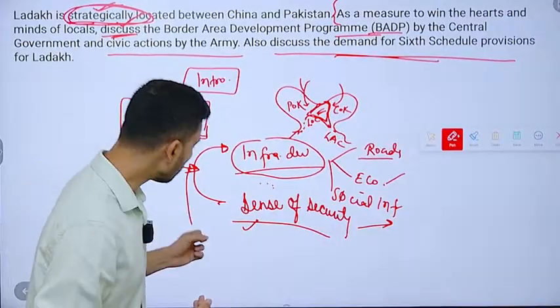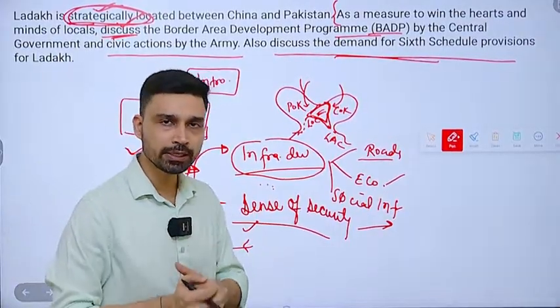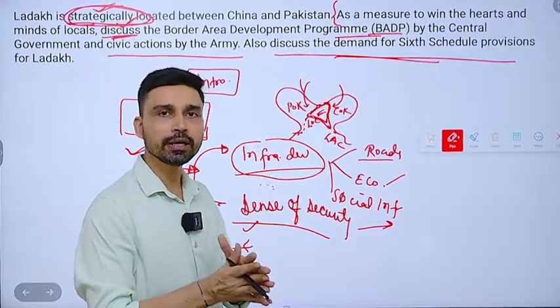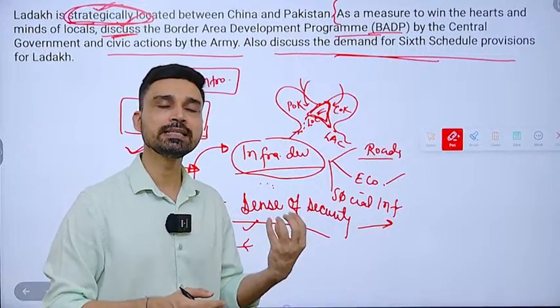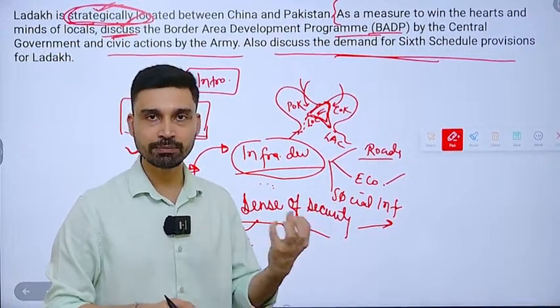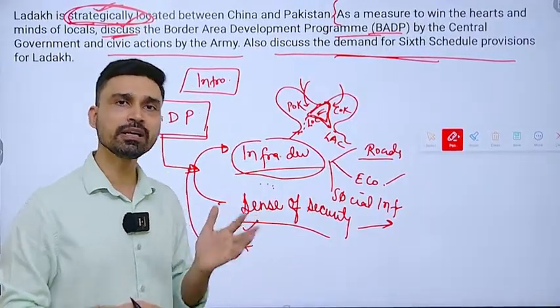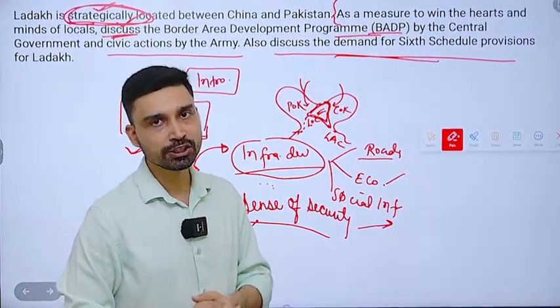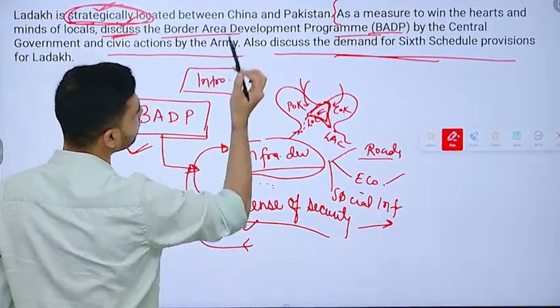Apart from that, it also talks about ensuring that people do not migrate away from the border areas. So we have to ensure that they remain in border areas. To make sure of that, we have to create job and employment opportunities, for example by increasing tourist footfall in the areas. Development of industries, including new and renewable energy industries, in the border areas and all. So that is what we had to discuss in this particular region.